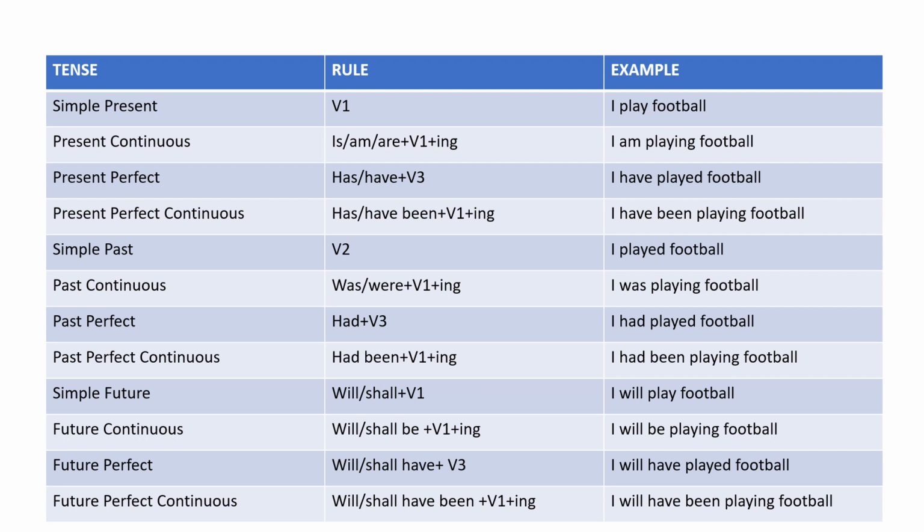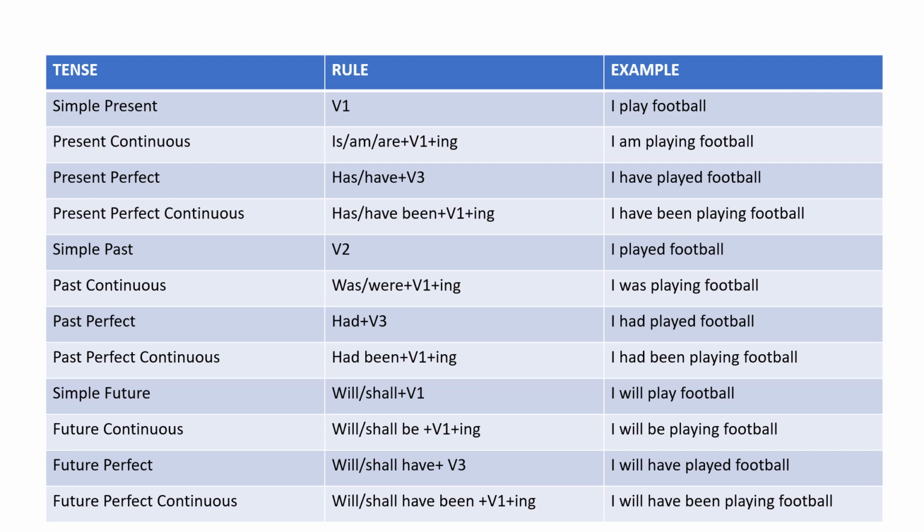Moving ahead with the simple past tense, we know that in the simple present we have used verb first form, but over here we have to use verb second form because it is simple past. So I played football. We have used played, which is the second form of the verb.